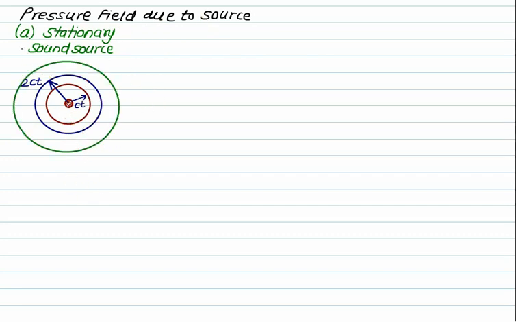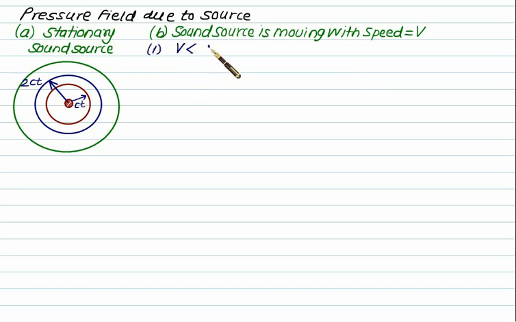And when the sound source itself is moving with a velocity equal to v, we will consider three cases. The first case is velocity of the source is less than the velocity of sound. Second case, the velocity of the source is equal to the velocity of sound. And the third case, the velocity of the source is greater than the velocity of sound. That is, Mach number less than 1, Mach number equal to 1, and Mach number greater than 1.